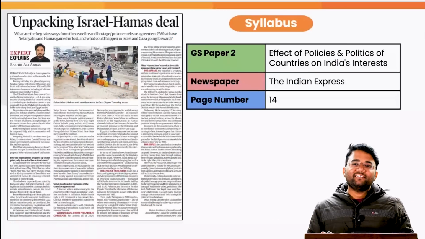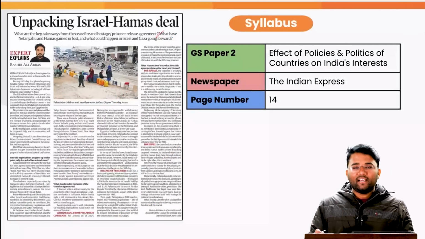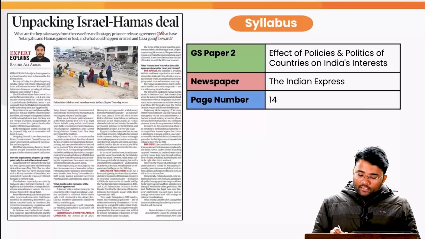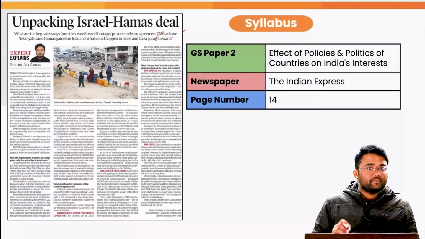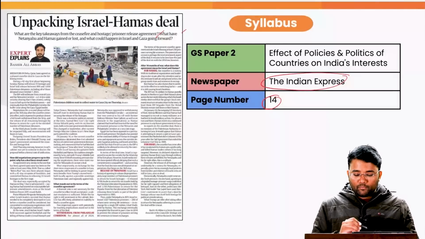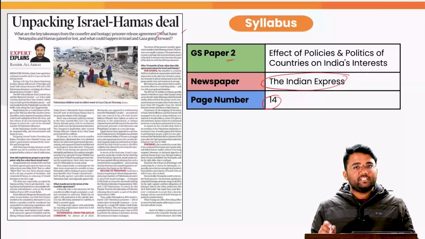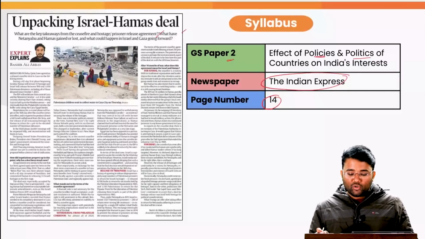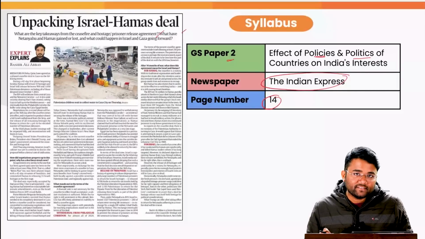So in our simplified section, the first topic is unpacking the Israel-Hamas deal. This particular article came in today's Indian Express, page number 14, and it relates to your GS Paper 2: effect of policies and politics of countries on India's interest.